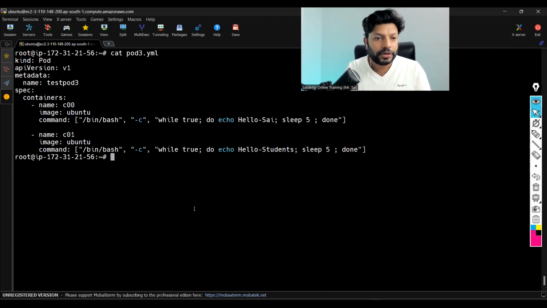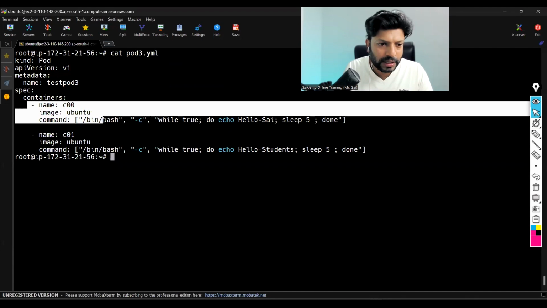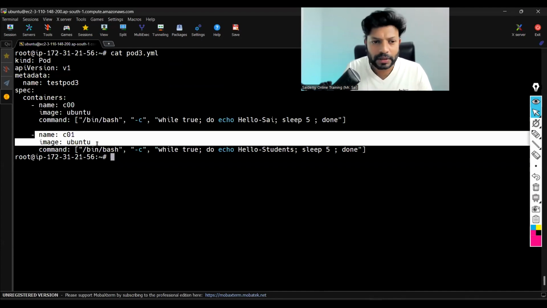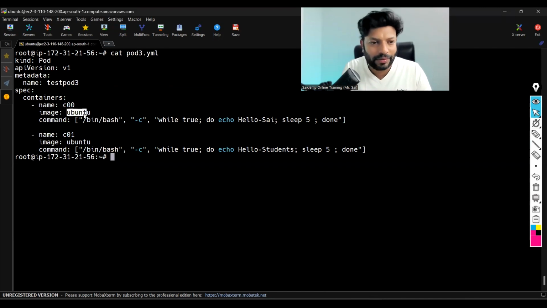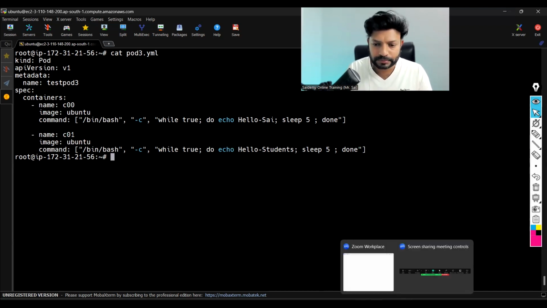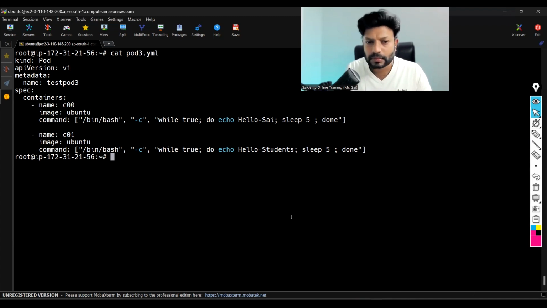You can see there, this is one pod we have created, a multi-container pod. You can see container 1, container 2, correct? This pod has two containers. Here I have given the images as Ubuntu only. But for other containers you can give CentOS, you can give Red Hat, whatever you want. So we get different contents with different images. Definitely, you can.